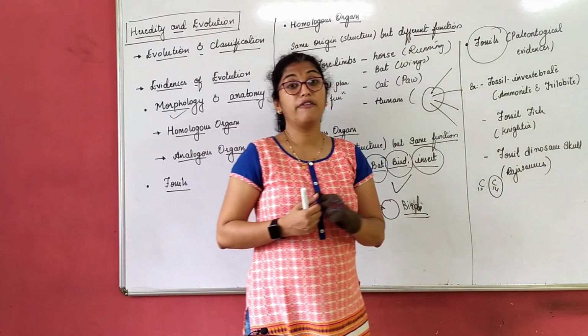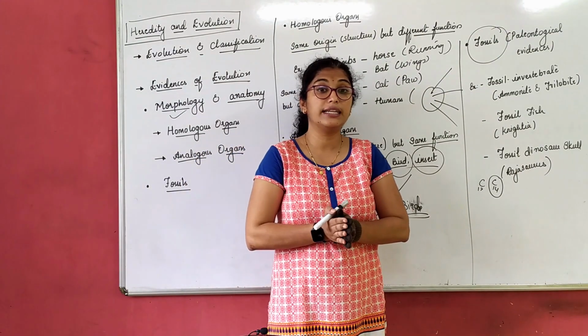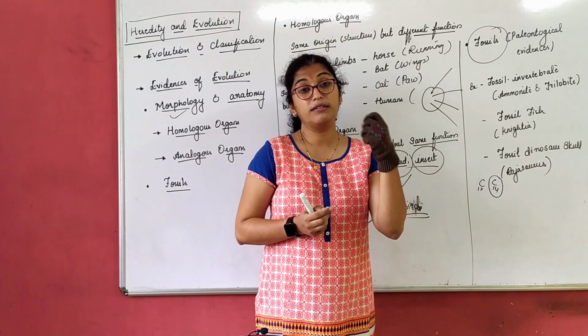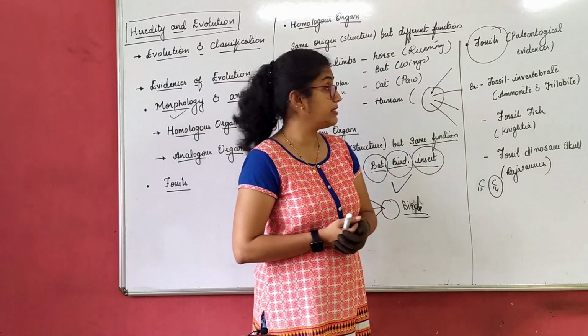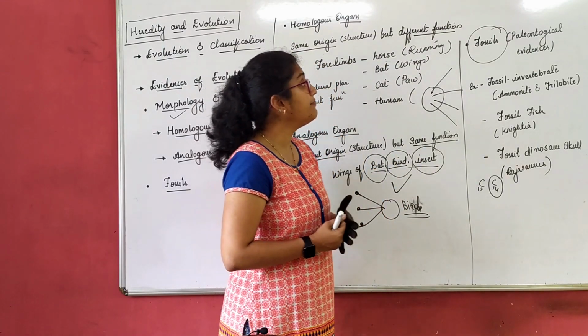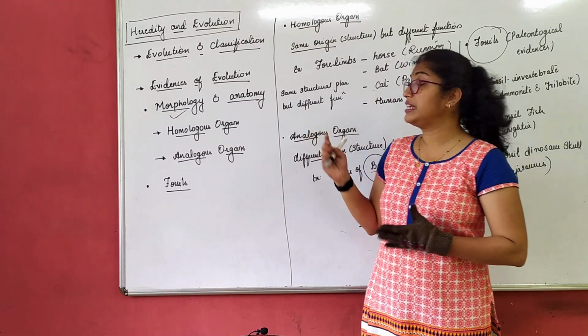That is called fossils. So paleontology is a branch of science which deals with the study of the dead remains and impressions of plants and animals. Fossils also give us evidences of evolution.